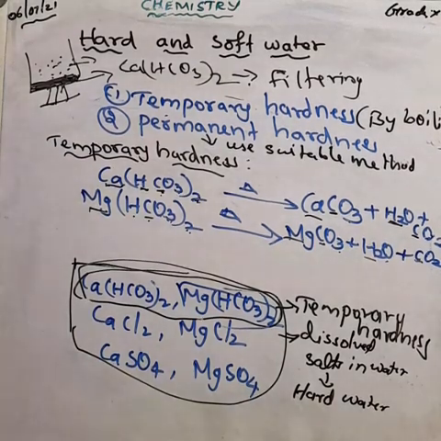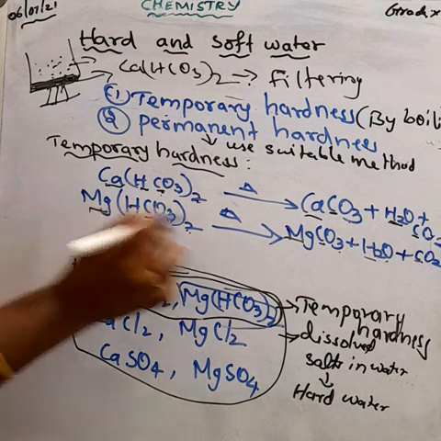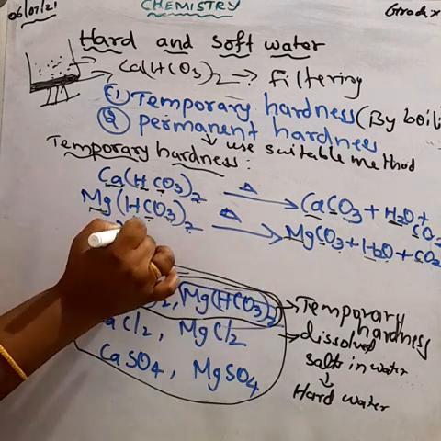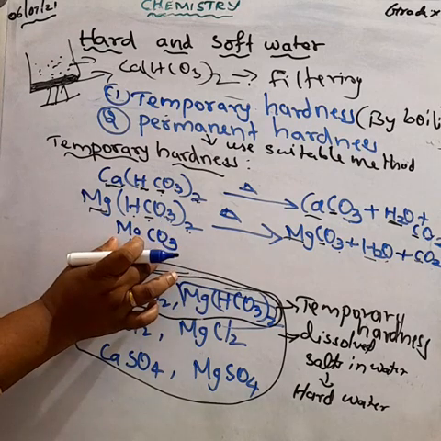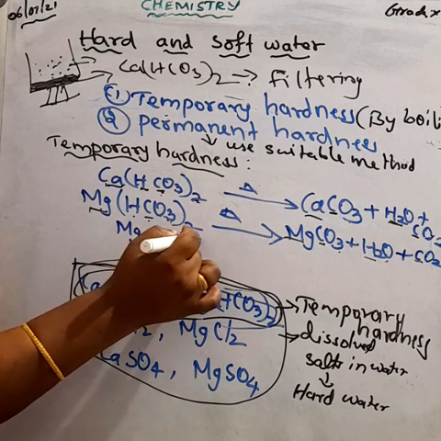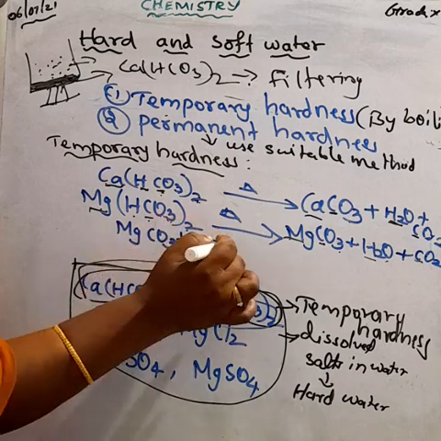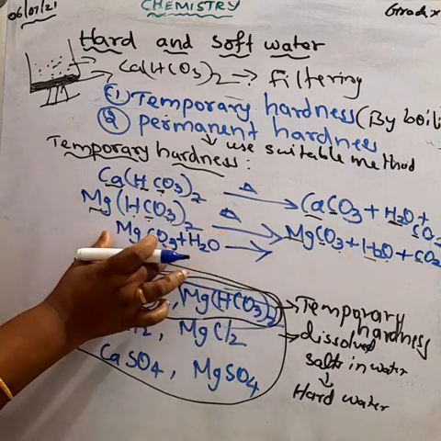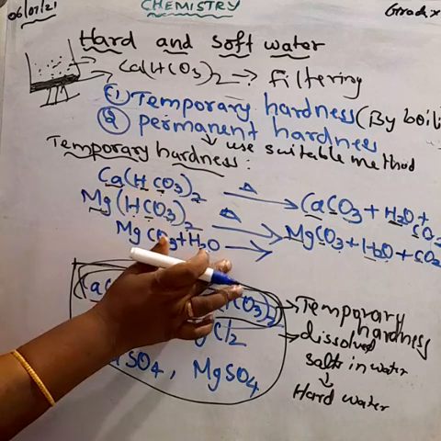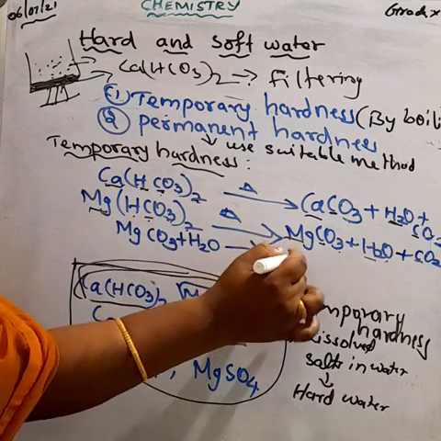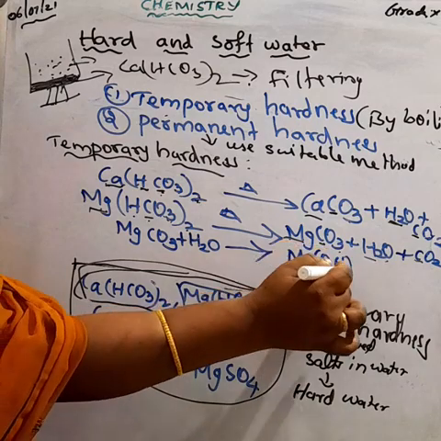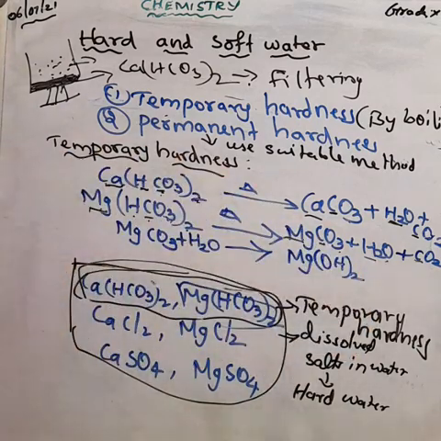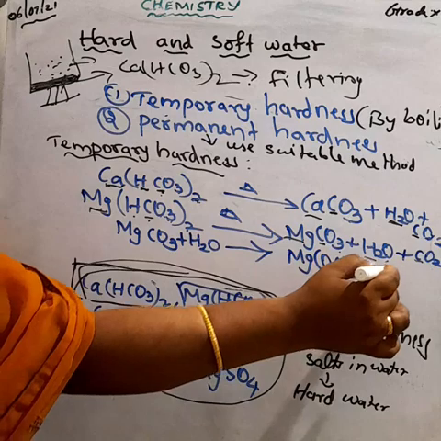Suppose the hard water contains magnesium carbonate salt. When we are boiling the water with magnesium carbonate, MgCO3, plus water, it forms a precipitate of magnesium hydroxide, Mg(OH)2, and it releases carbon dioxide gas.